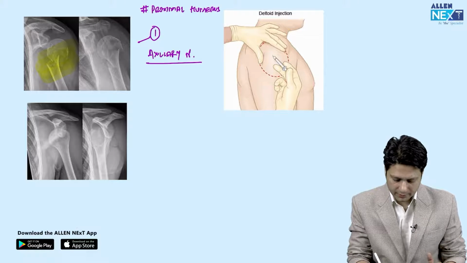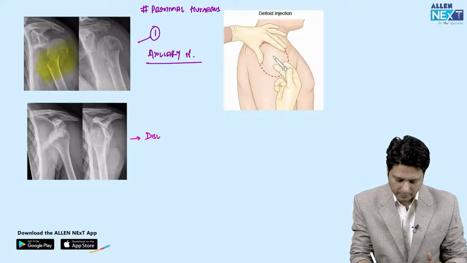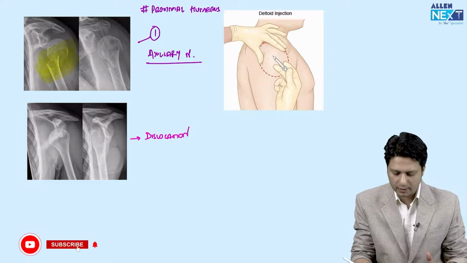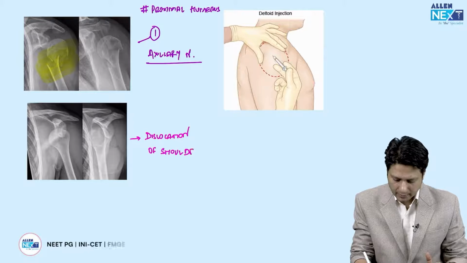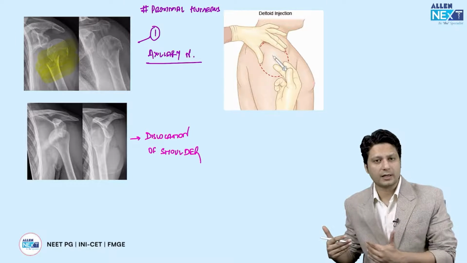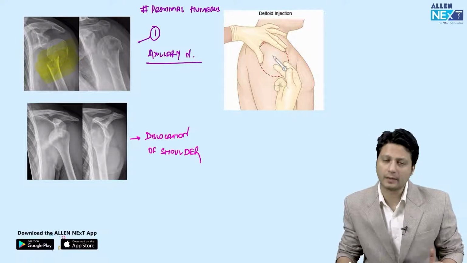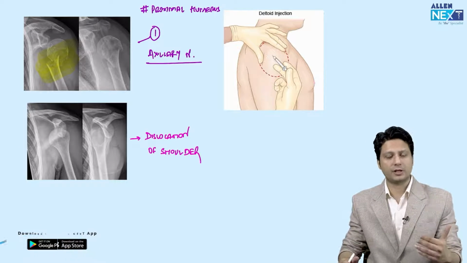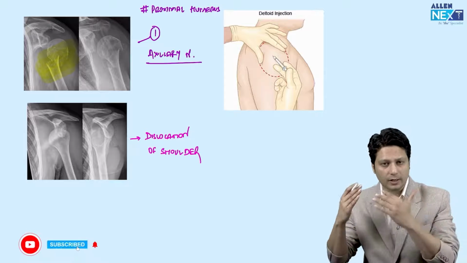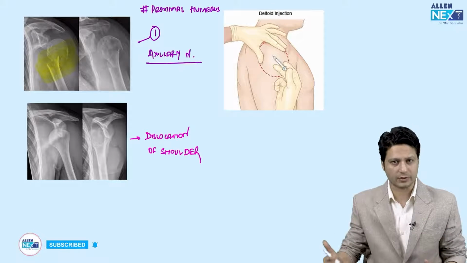another etiology is dislocation of the shoulder. If there is a dislocation of the shoulder, it could be dislocated anteriorly, it could be dislocated posteriorly, it could be dislocated inferiorly, then there is always a possibility of a stretching of this nerve, and this stretching or a tractional injury to the nerve might result in axillary nerve injury.